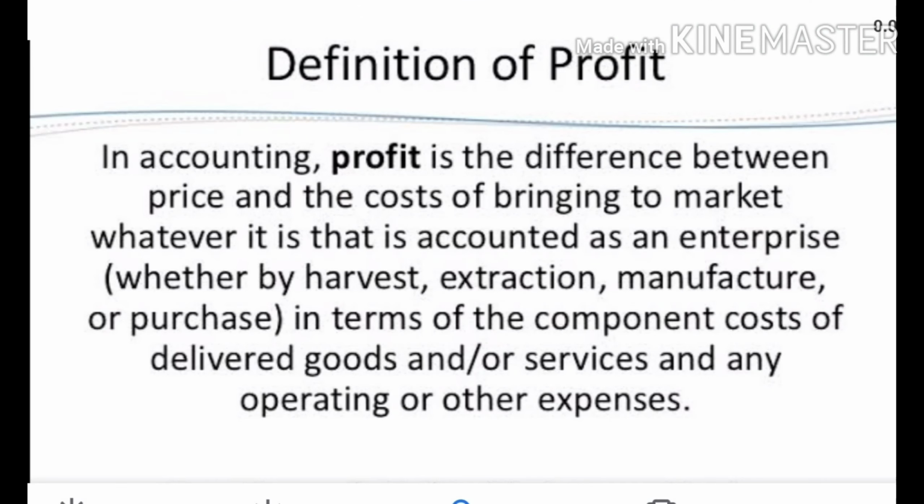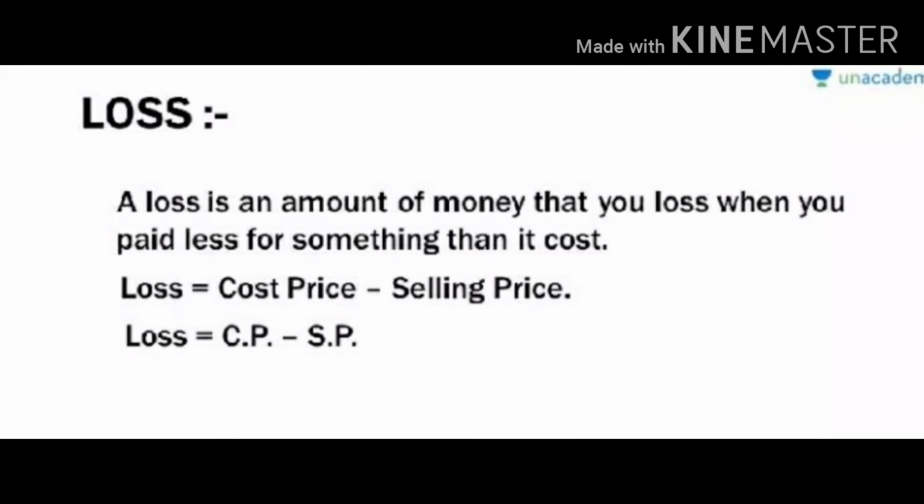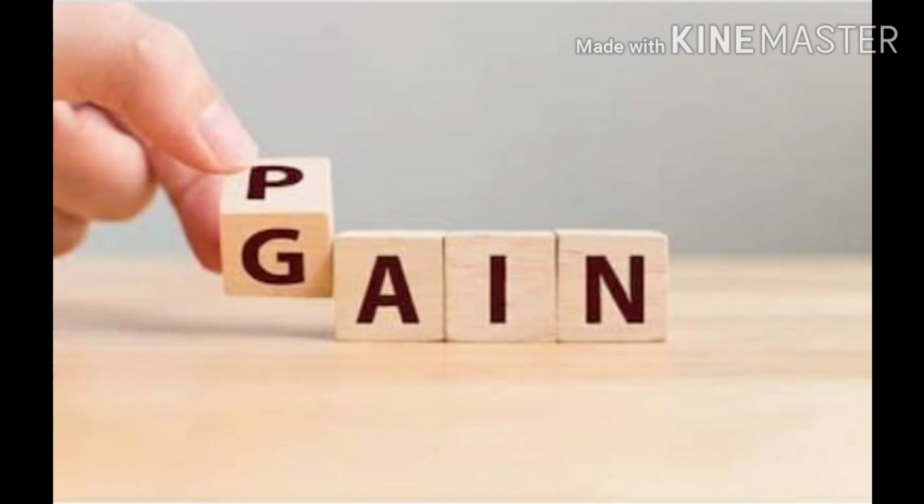Let's move on to profit. Profit is the difference between the price and the cost of bringing to market whatever it is that is accounted as an enterprise. In other words, it is the excess of revenue or income over its related expenses for the accounting year. Loss. It is the excess of expenses over the revenue for the particular accounting year. Gain. An income which arises from transactions which are unexpected and irregular to the business. Such incomes are called gains.